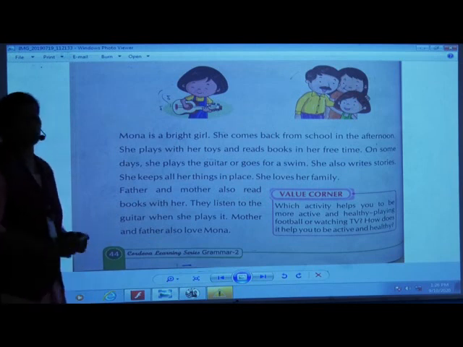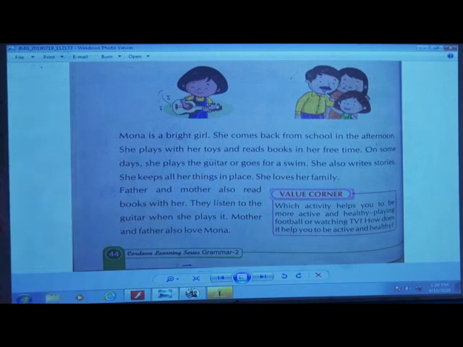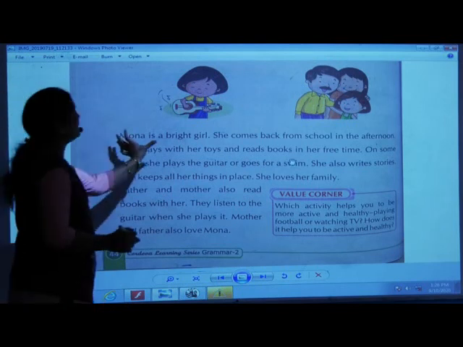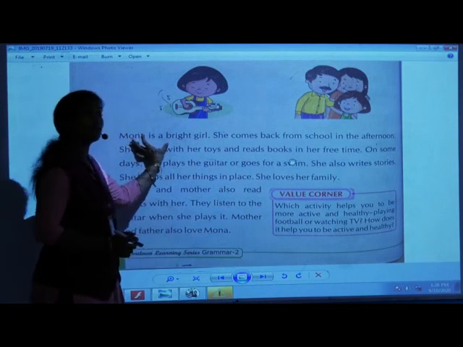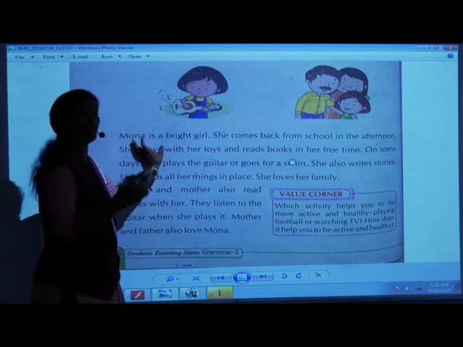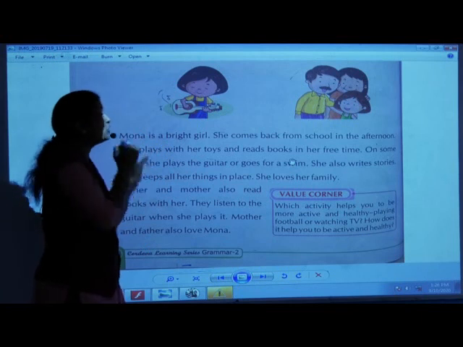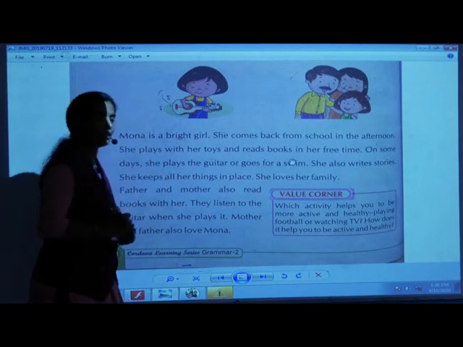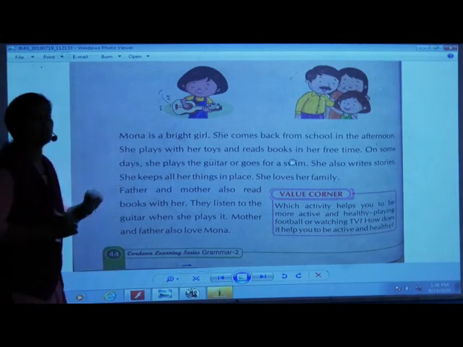These are some of the actions or doing words done by Mona. So just read these sentences carefully and then you have to tell me the action and doing words from these sentences. So now what we have to do, we have to look at these pictures given below and circle the doing words in the passage. So after reading each sentence, you all have to tell me or you have to keep in mind which action is done by her. Okay? So shall we start now?